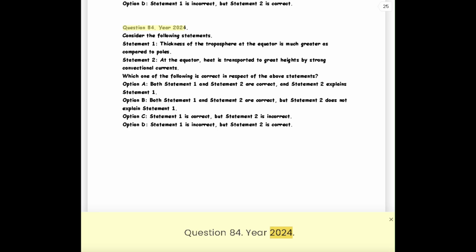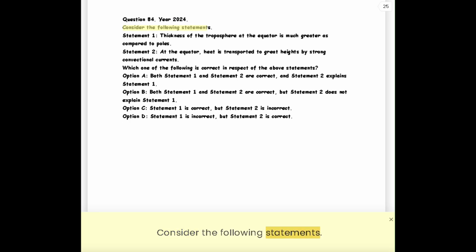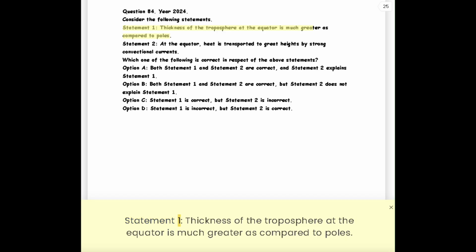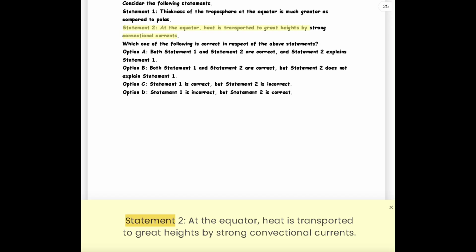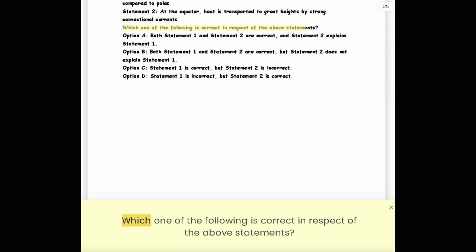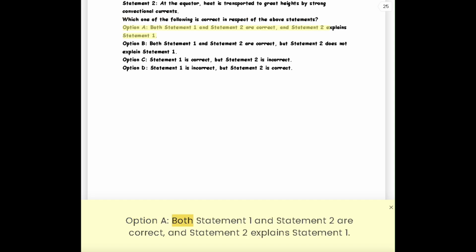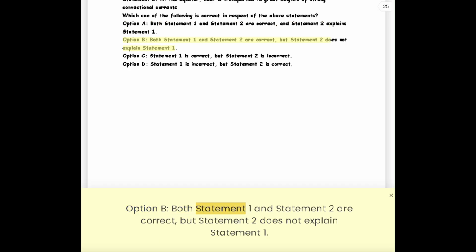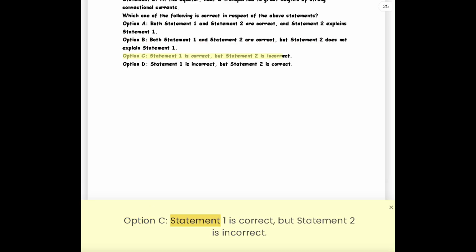Question 84. Year 2024. Consider the following statements. Statement 1. Thickness of the troposphere at the equator is much greater as compared to poles. Statement 2. At the equator, heat is transported to great heights by strong convectional currents. Which one of the following is correct in respect of the above statements? Option A. Both Statement 1 and Statement 2 are correct, and Statement 2 explains Statement 1. Option B. Both Statement 1 and Statement 2 are correct, but Statement 2 does not explain Statement 1. Option C. Statement 1 is correct, but Statement 2 is incorrect. Option D. Statement 1 is incorrect, but Statement 2 is correct.